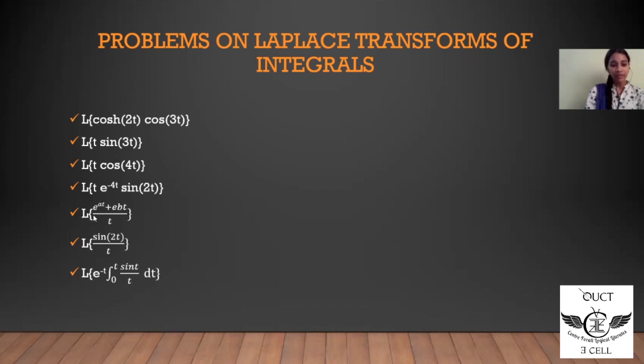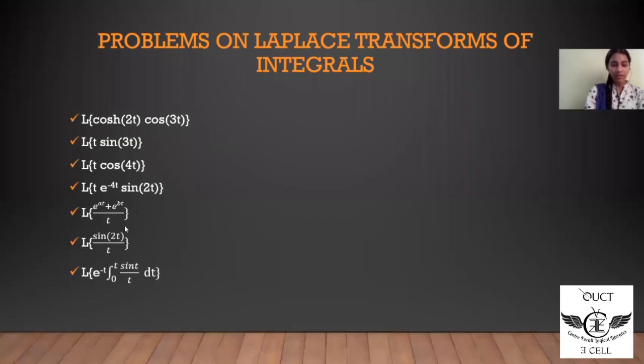Then Laplace of e to the power of at plus e to the power of bt by t. Sorry, this is a division by t kind of problem. We can find the Laplace of this function by using the division by t property. Then Laplace of sine 2t by t. This is again the same property. Using the division by t property, we can find this Laplace transform.